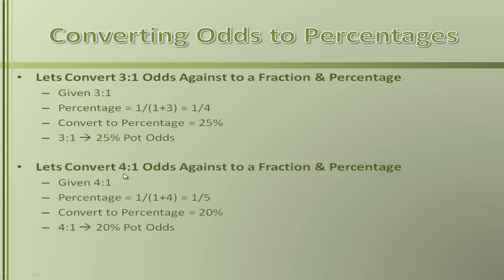So again, let's do 4 to 1 odds. Let's say we are given 4 to 1 odds. Let's go ahead and convert that. Again, this number goes in the numerator. We add up these two numbers and put them in the denominator, so this equals 1/5. Convert that to a percentage, 20%. So 4 to 1 odds equals 20%. If you're given 4 to 1 odds of making your hand, that means you're going to make your hand 20% of the time. If you're getting 4 to 1 pot odds, that means you have 20% pot odds.